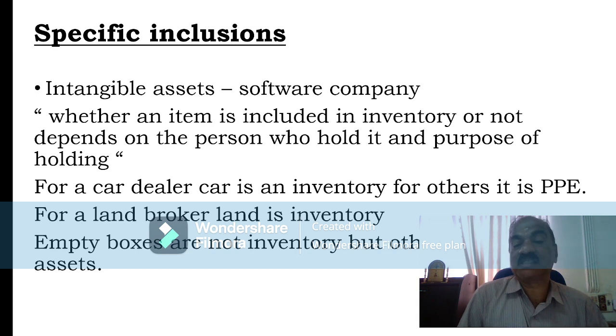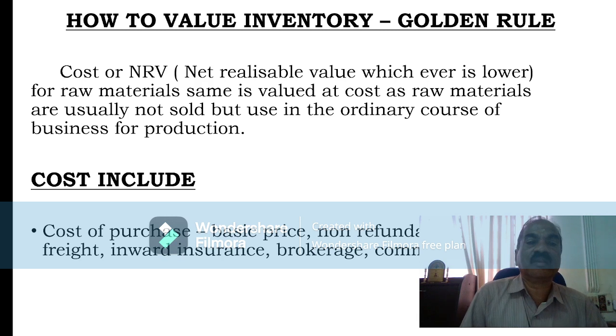But empty boxes are not inventory but other current assets. If an organization is having so many empty tin barrels, dealing with oil or using oils, they may be having several oil barrels empty. That is not sold in the ordinary course of business and that is included as current asset, classified as other current assets, may be scrap.